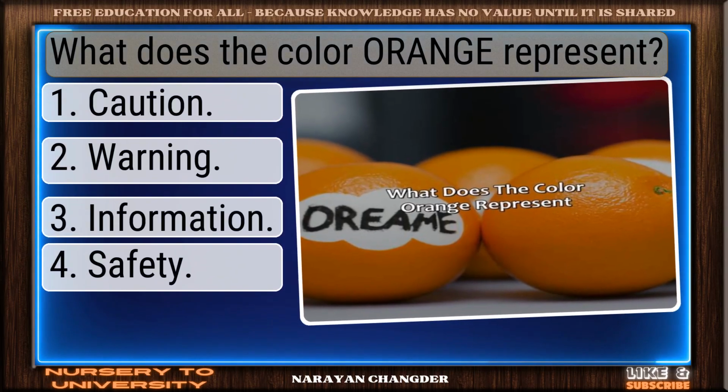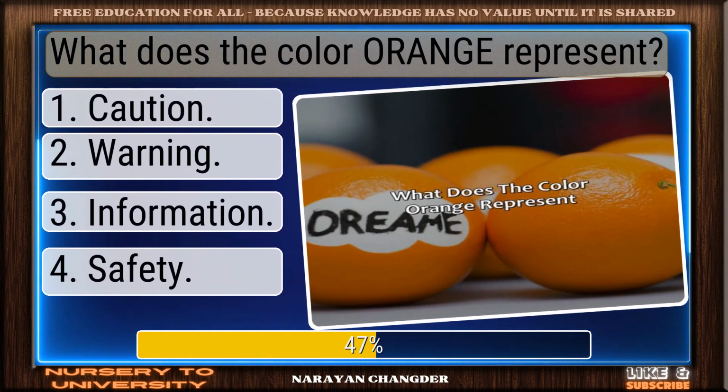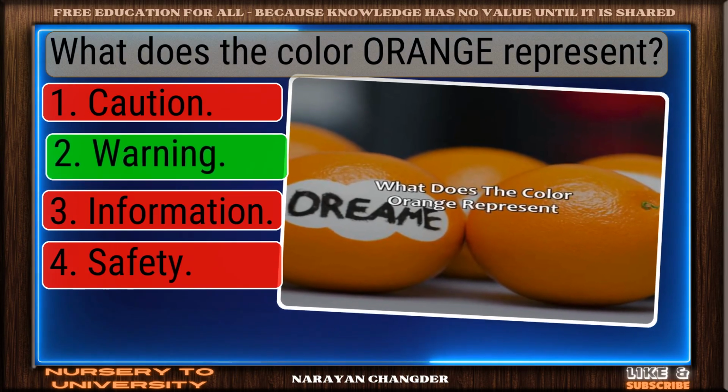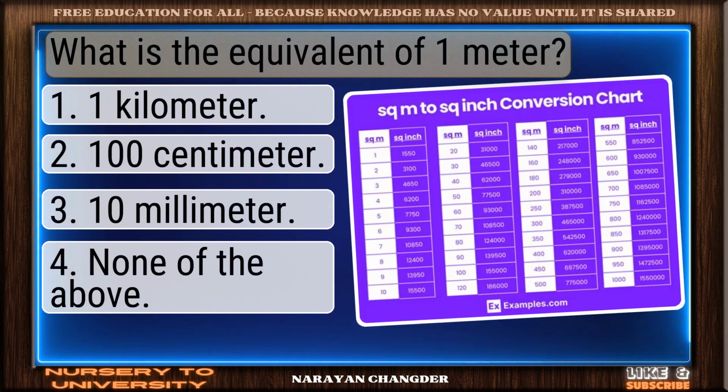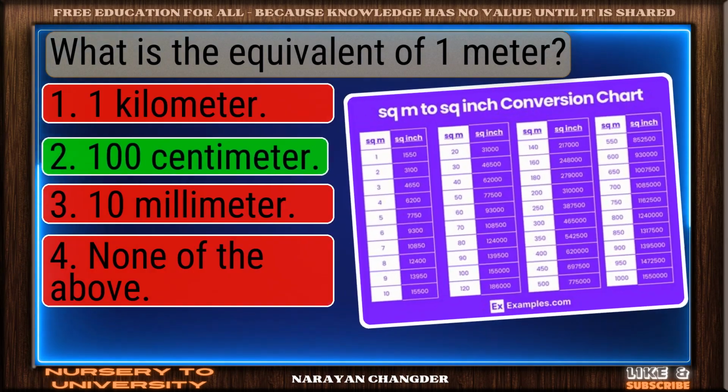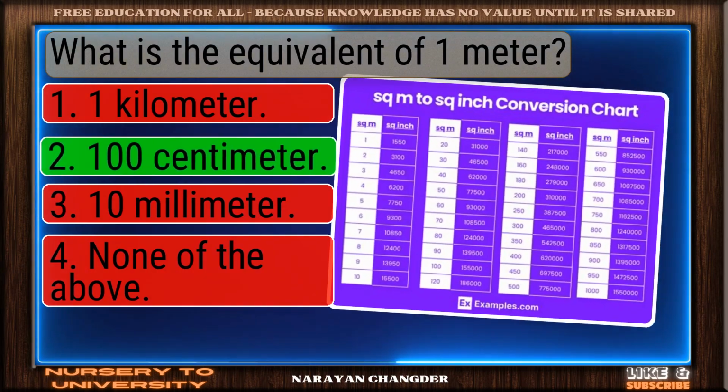What does the color orange represent? Well reasoned. Warning is the correct choice. What is the equivalent of 1 meter? You got it! Your choice 100 centimeter is right.